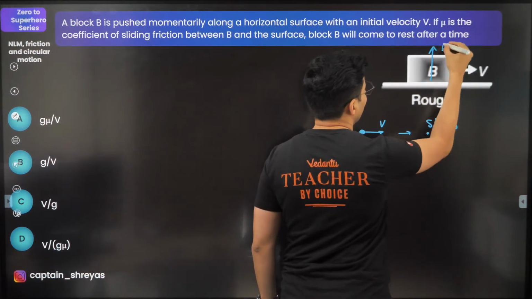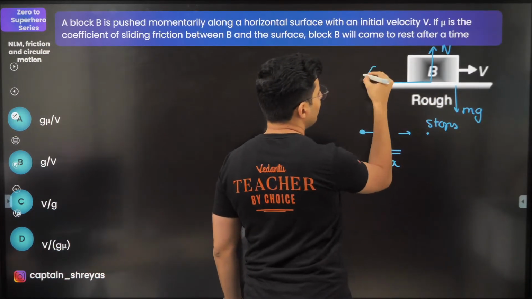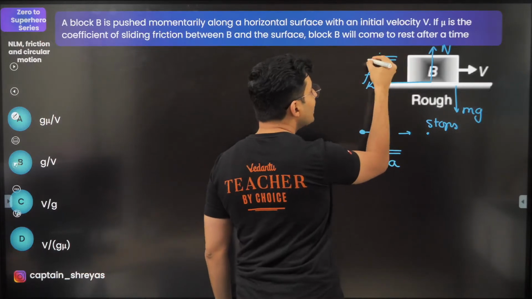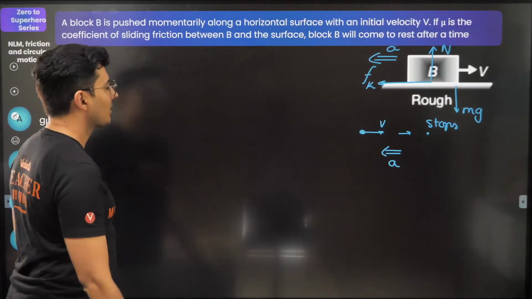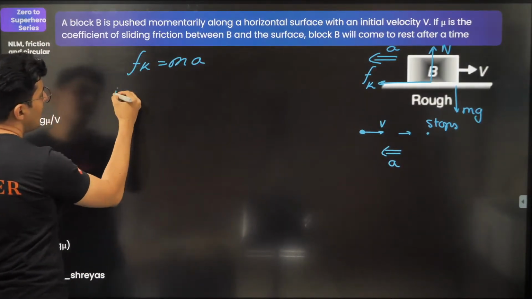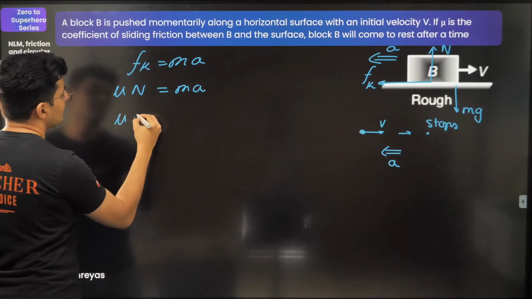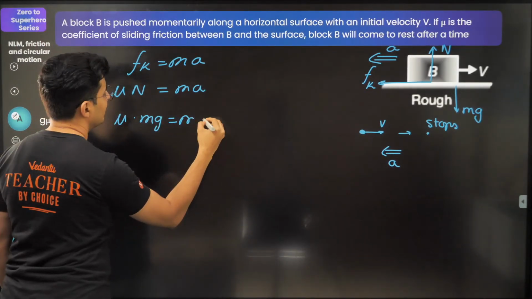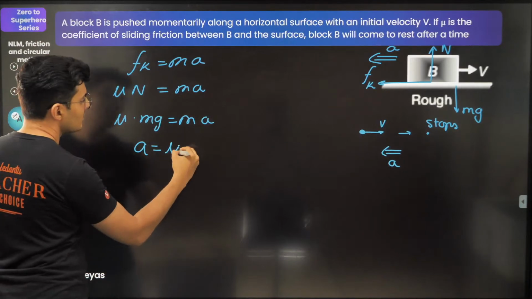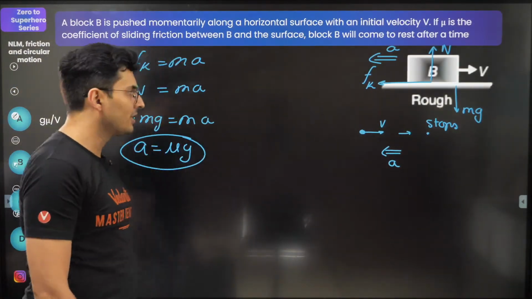There will be a normal force, there will be mg force, and there will be frictional force, which is kinetic, which will cause the deceleration. By simple Newton's laws, Fk is mass into acceleration, Fk is mu into N, this is mass into acceleration, N is m into g, this is mass into acceleration, acceleration is mu into g. Okay, we got acceleration.